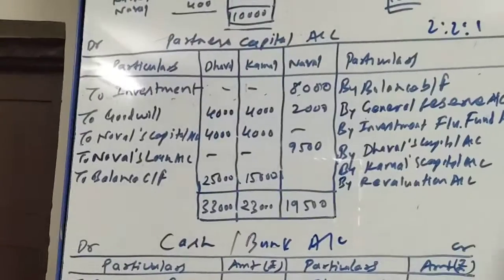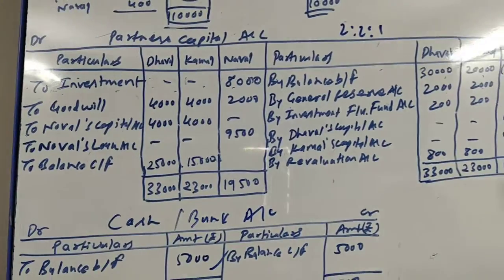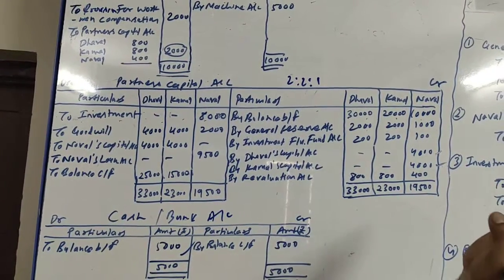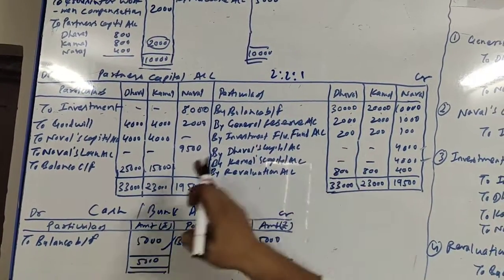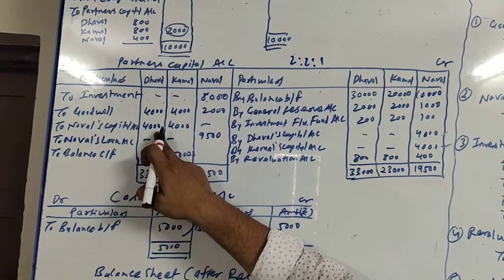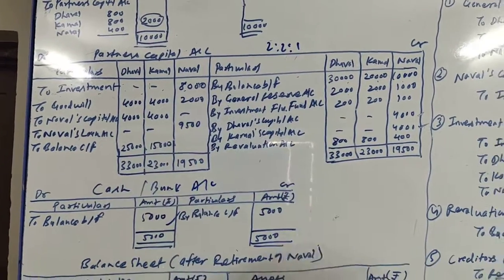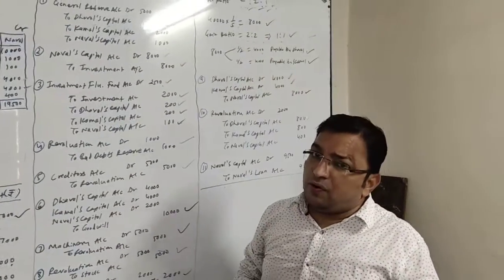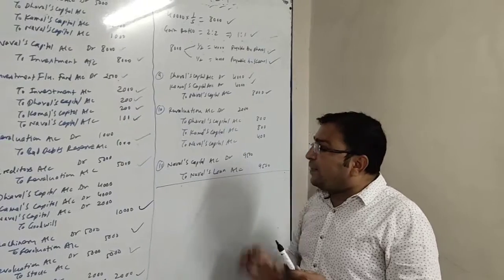Now we will be doing the posting of this entry. Here the posting is in the column of Naval, 2 times 4,000 will be written. One Dhaval's capital account and second Kamal's capital account, and on the debit side of the capital account to Naval's capital, in the column of Dhaval 4,000, in the column of Kamal rupees 4,000. So this was all about the goodwill. Okay, now here we have finished with the sum.